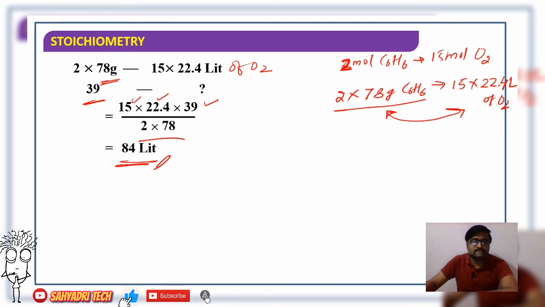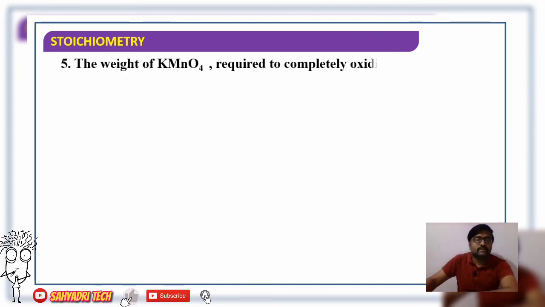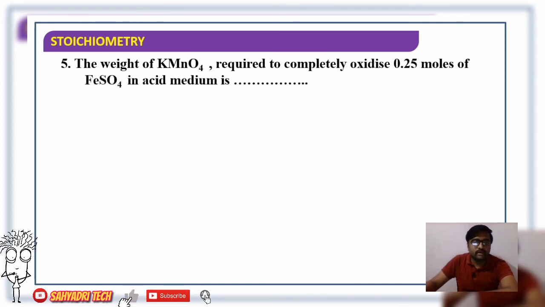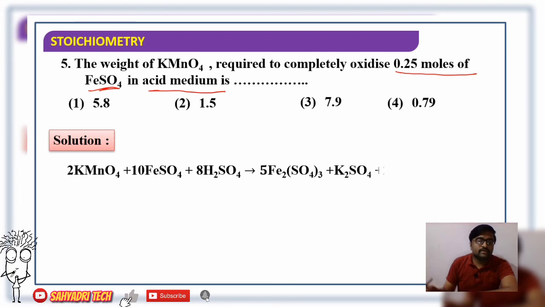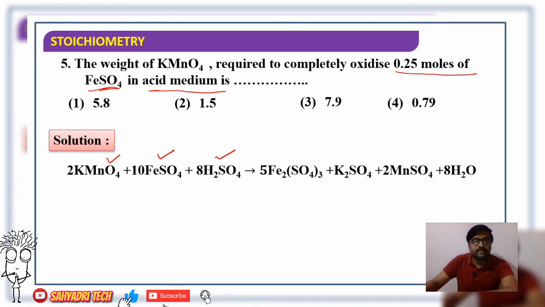The next one: the weight of KMnO4 required to completely oxidize 0.25 moles of ferrous sulfate in an acid medium is: first option 5.8, second option 1.5, third option 7.9, and the fourth one 0.79. We know the equation: 2 KMnO4 + 10 FeSO4 + 8 H2SO4 gives rise to 5 Fe2(SO4)3, K2SO4, 2 MnSO4 + 8 H2O. So it is a balanced equation.